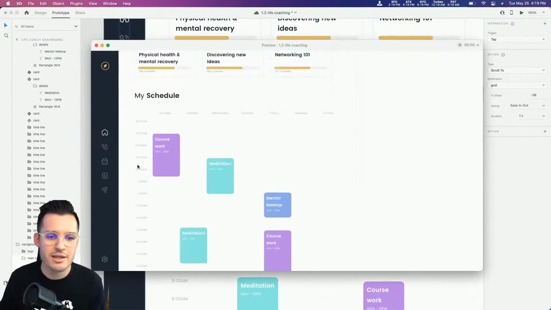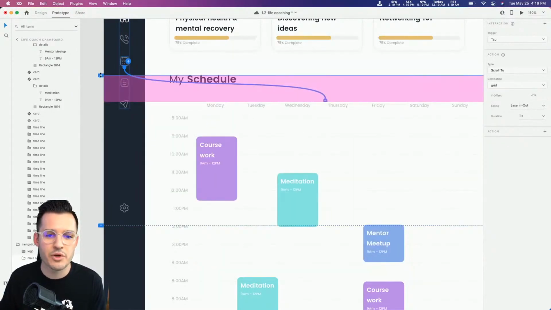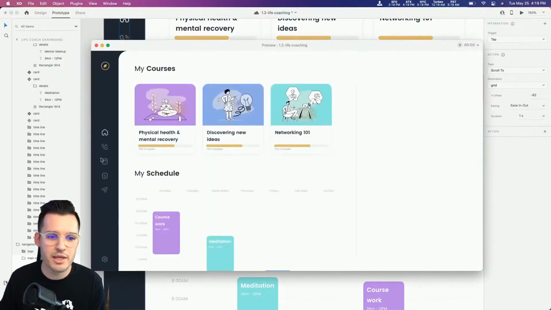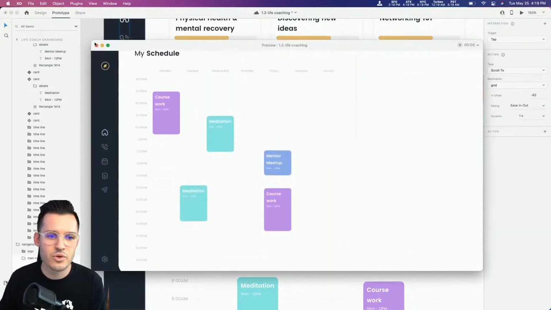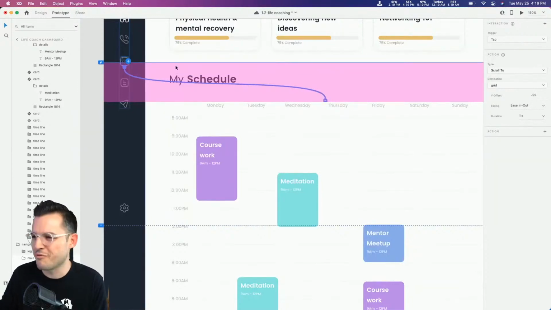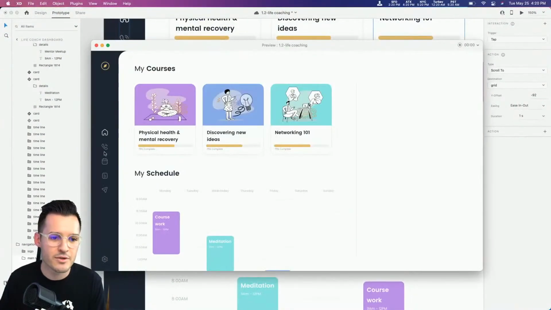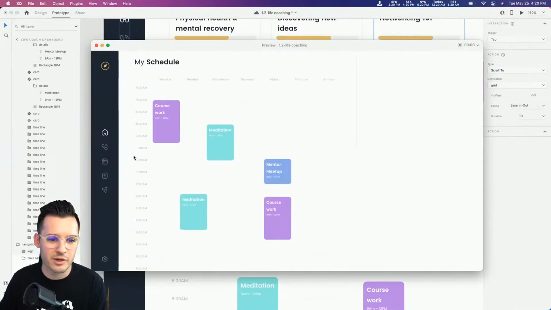So let's try that again. Now we've changed. Ooh, not quite there. Let's go a little bit more. I'm just going to go right above the title, press play again. Ooh, a little bit more. So it's nice because it lines up pretty visually, right? Like we want the top of our prototype to stop right there, right? Okay, so let's go check it out one more time. Should be able to click right there.